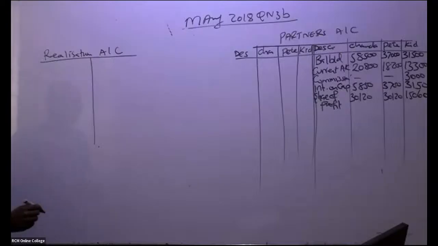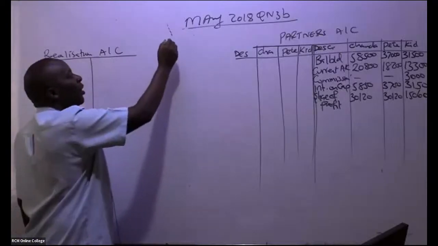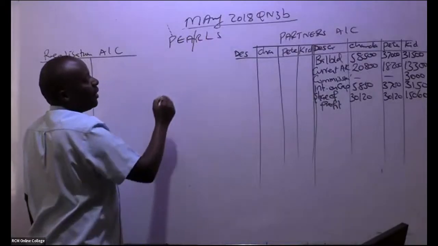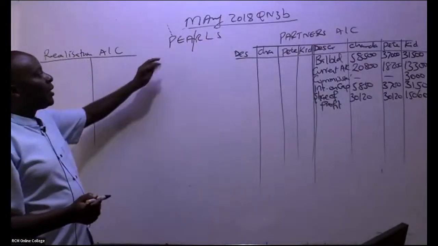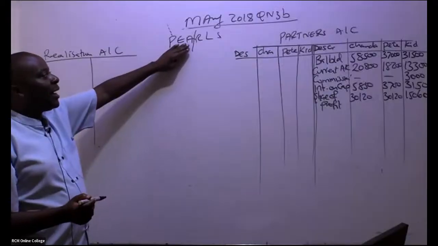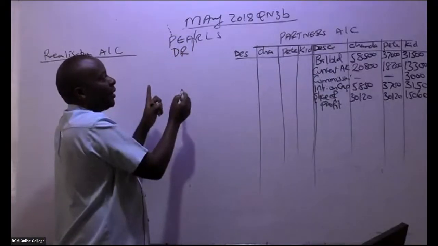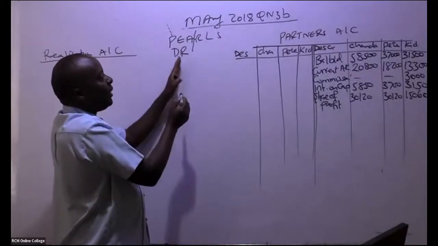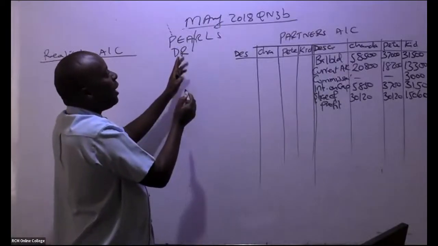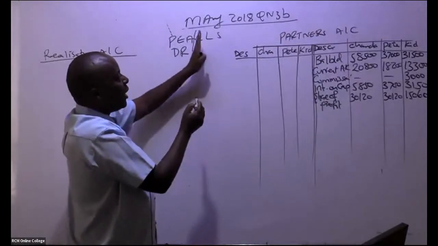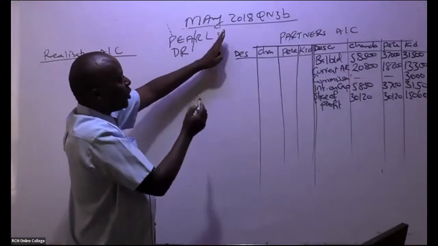Now, ladies and gentlemen, basically remember the concept of pairs. If you remember very well, pairs, we are saying purchases, expenses, assets. The 3 shall always be debited. Then we have in this case revenue, liabilities, and the share capital.